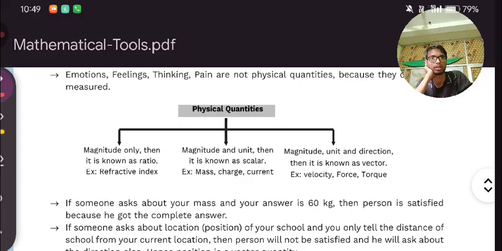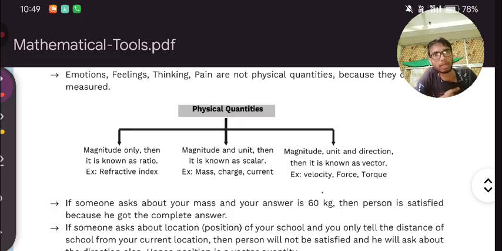Magnitude and unit, then it will be known as a scalar. Example, mass, charge, current. All these are magnitude and unit. Magnitude, unit, and direction, all these three, then it is known as a vector.